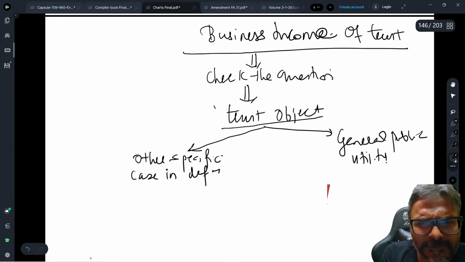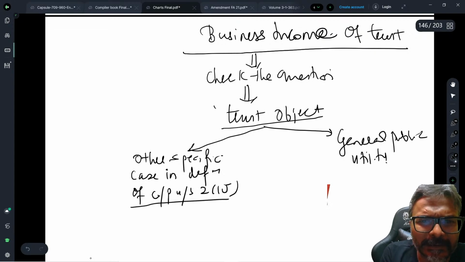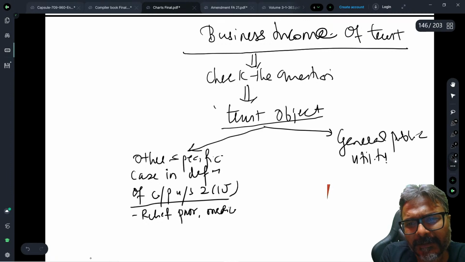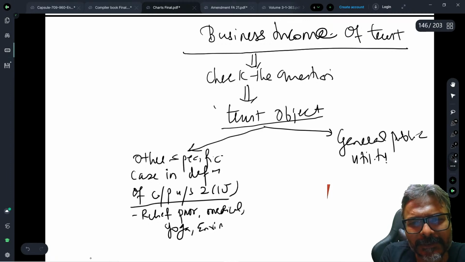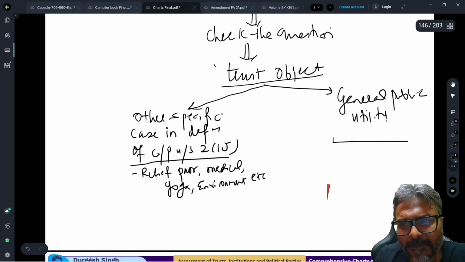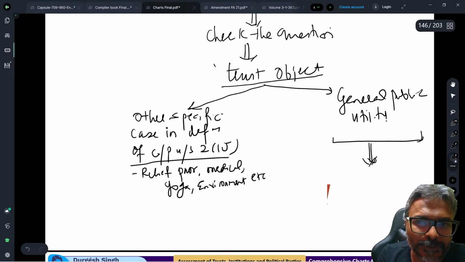You remember the definition of charitable purpose? In the definition of charitable purpose, CP, under section 2(15), like relief to the poor, medical relief, etc. Medical relief, then yoga, environment, isn't it? All those things are there, so I'm just writing etc. So these are specific cases. When the question is for general public utility, be careful. Here you need to check.